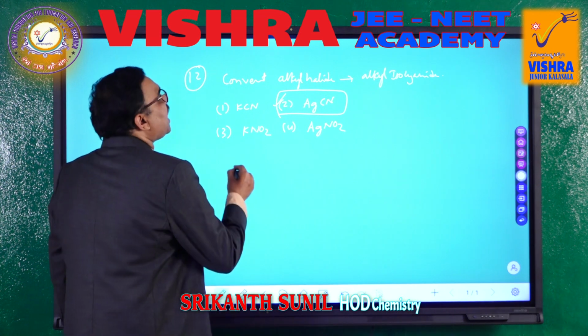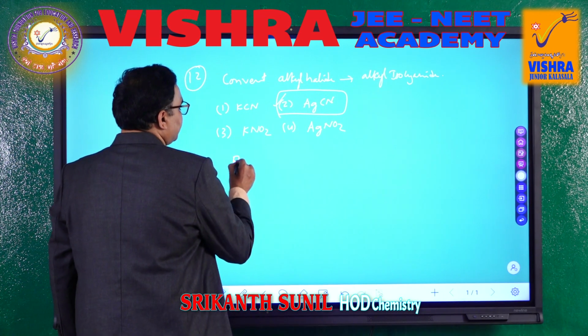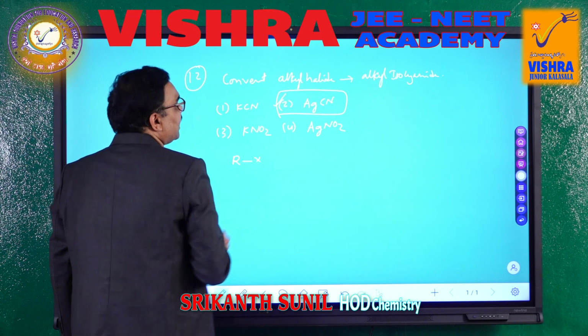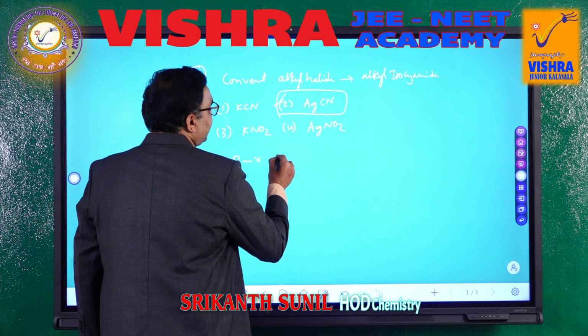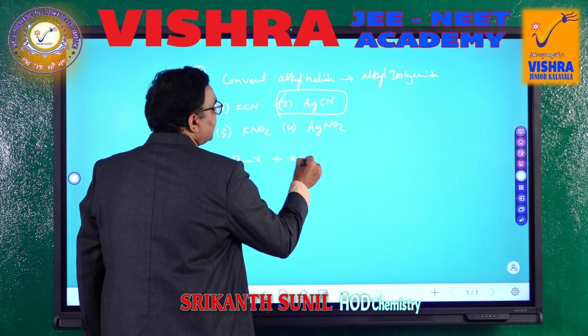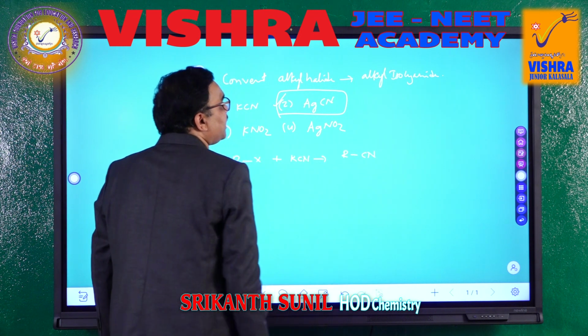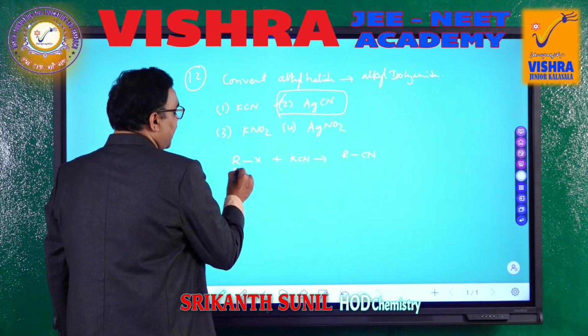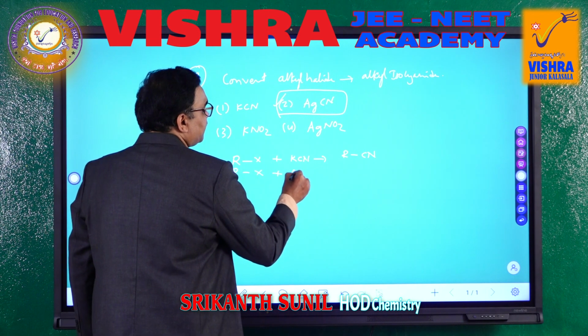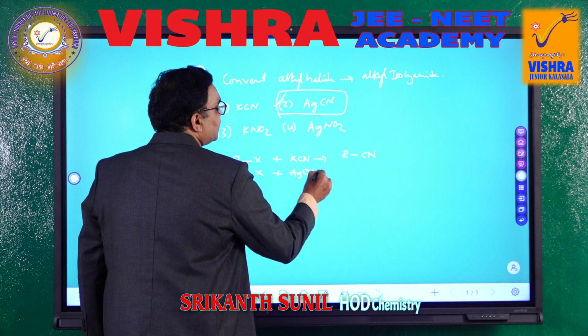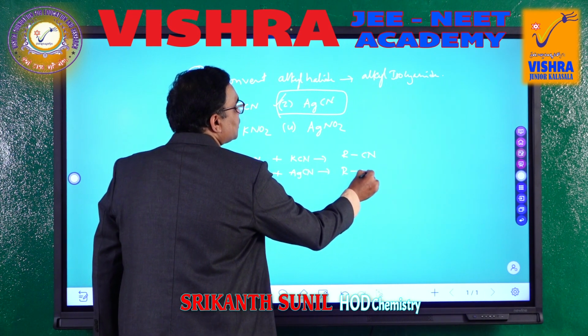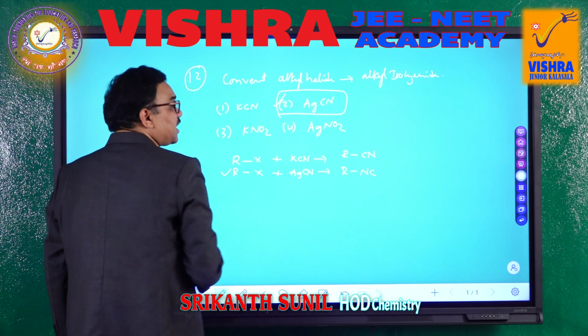I am taking the alkyl halide like this, RX is the alkyl halide. First let me react with KCN, and this is supposed to give RCN, which is cyanide. And if you take RX and react with AgCN, this is going to give you isocyanide. So, this one is the correct option.